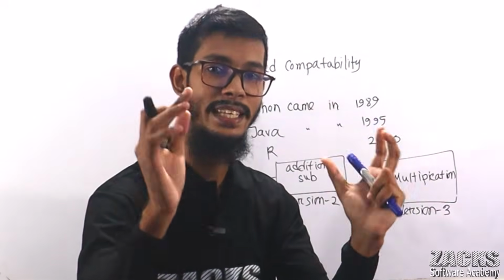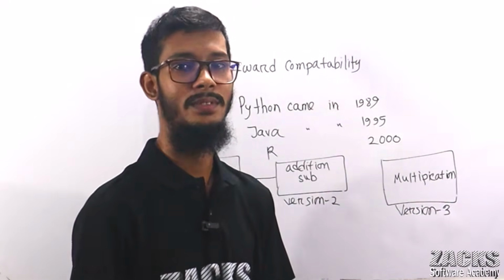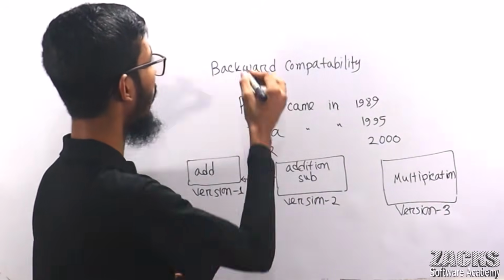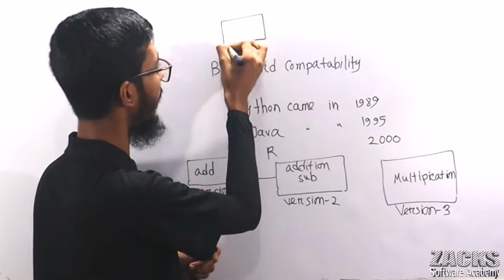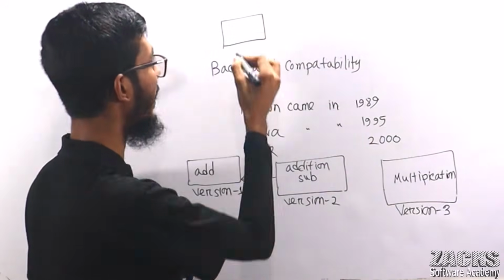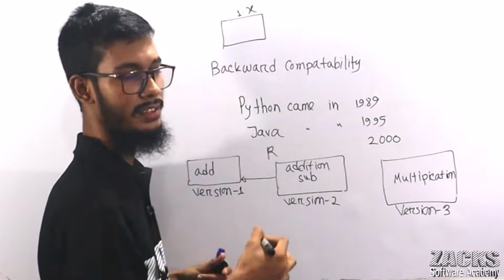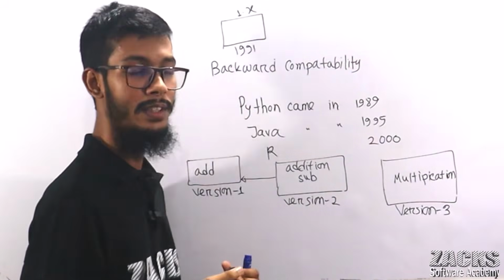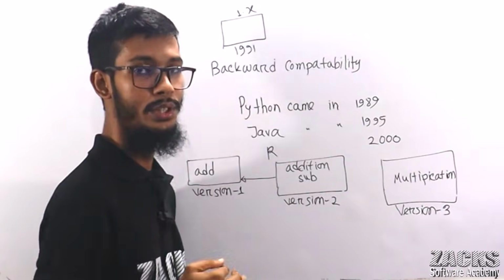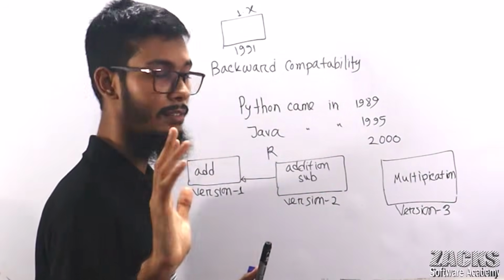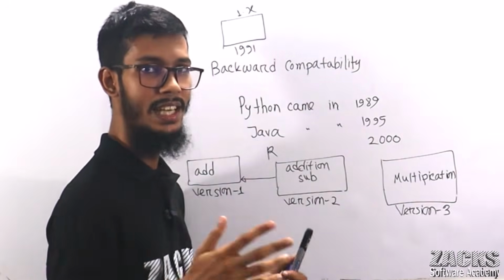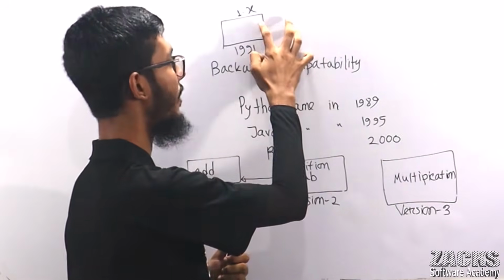Sir, the same thing happened to Python. Let me explain. Consider this is your Python, like Python 1.x. Consider 1.x came in like 1991. Certainly, I will discuss the history also, but leave this one right now. Focus here. It came in like 1989 or 1991. It was the first public version.